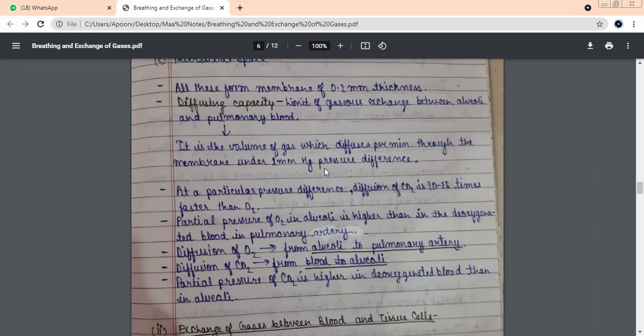All the air which you have breathed is rich in oxygen. So external nostrils, nasal chamber, trachea, bronchus, bronchi, bronchioles, primary, secondary, tertiary, सब जगह जाने के बाद last में that air which was rich in oxygen वो कहाँ पे पहुंचा? Alveoli. Where does the air reach last? Alveoli. And I told you there are two important features of alveoli. What were they? One was that the membrane is very thin. How thin was it? 0.2 mm. And why is it so thin? One cell thin, so that gases can easily diffuse in and out.